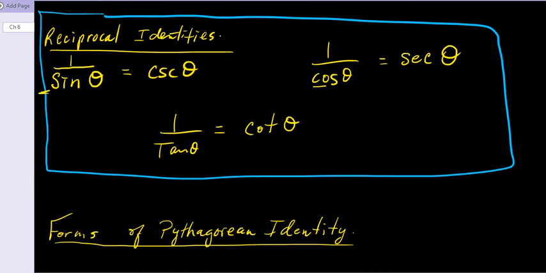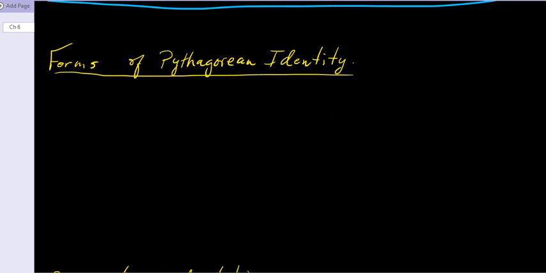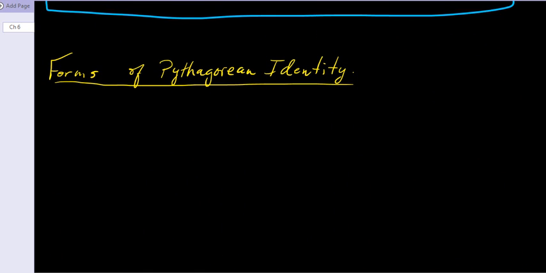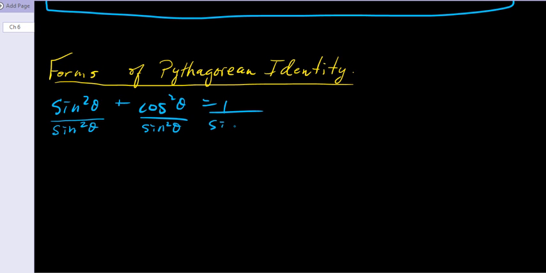All right, so because of those reciprocal identities, we have several forms of the Pythagorean identity. So let me just talk about that for a second. We know that sine squared theta plus cos squared theta equals 1. Now, if I divided both sides of this identity, I am treating it as an equation right now, but I'm just showing you how I would get different forms of these. I'm integrating both the reciprocal identities and the Pythagorean identity, okay?